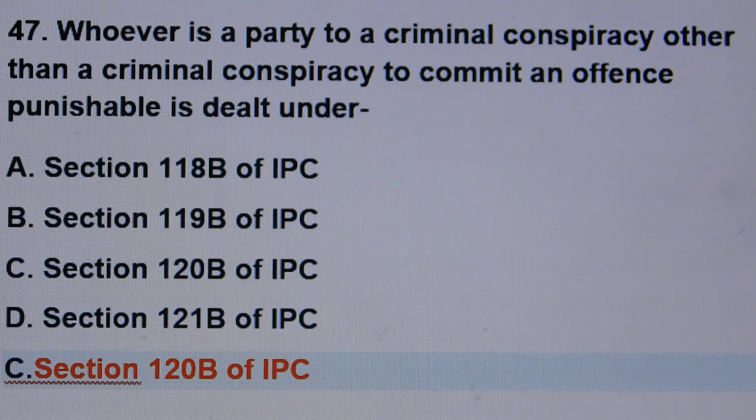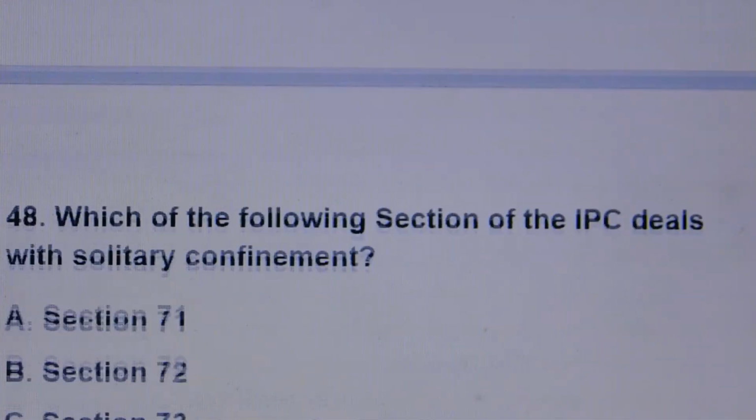Question number 47. Whoever is a party to a criminal conspiracy other than a criminal conspiracy to commit an offence punishable is dealt under. Answer is option number C, section 120B of IPC.